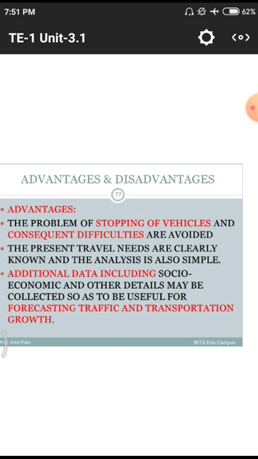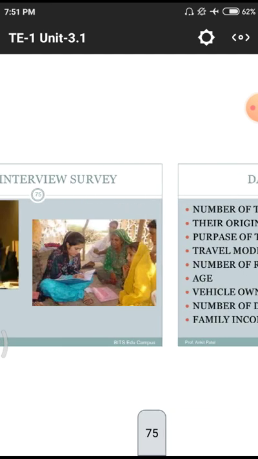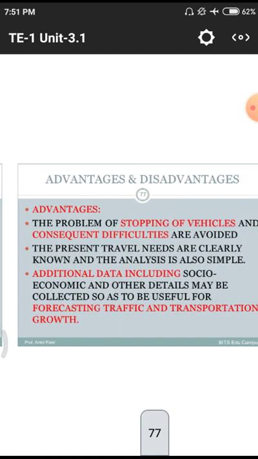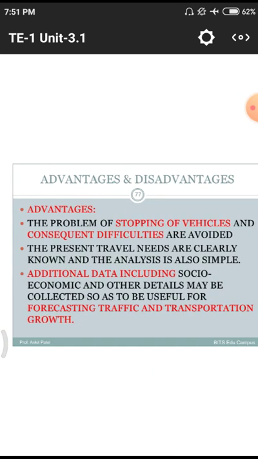What are the advantages and disadvantages in this home study? Home interview survey means the problem of stopping vehicles and consequent difficulties are avoided. In a road survey, we are simply stopping their journey and asking questions, so they have some amount of delay in their period of journey. In this home interview technique, we are simply avoiding this delay. We ask in a systematic way, so that there is no problem to the passengers and others.